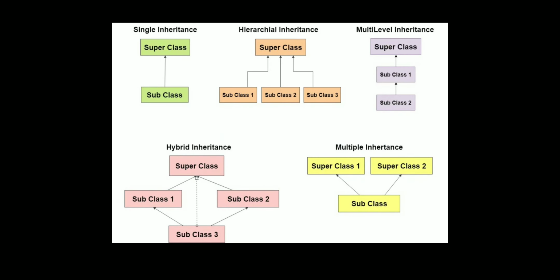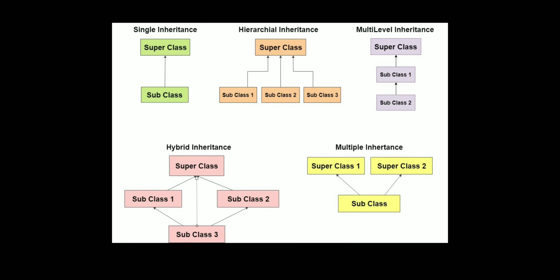Here the 5 types of inheritance are there. In single inheritance, only a single class is there. In hierarchical inheritance, 3 classes are there. In multi-level inheritance, 2 subclasses are there. In hybrid inheritance, 1 superclass and 3 subclasses are there. In multiple inheritance, 2 superclasses are there and 1 subclass is there.